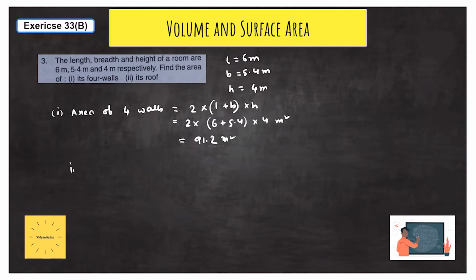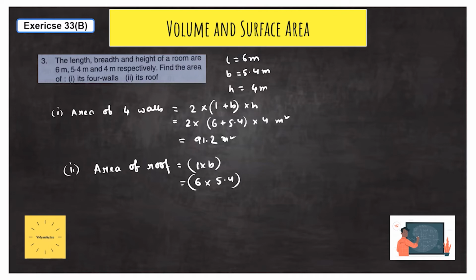Now the roof. The formula for the area of roof is L into B, because this formula has also been elaborated in previous videos. Please see those videos and it will be clear for you. So the value of L is 6 into the value of B is 5.4.